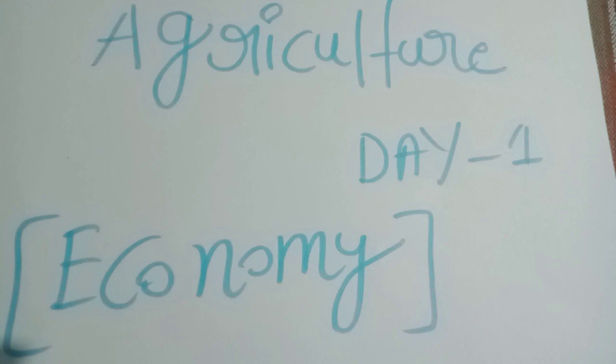Factors that determine cropping pattern in India: soil and climate parameters, resources and technology, infrastructure facilities, and socio-economic conditions like pricing structure and institutions.